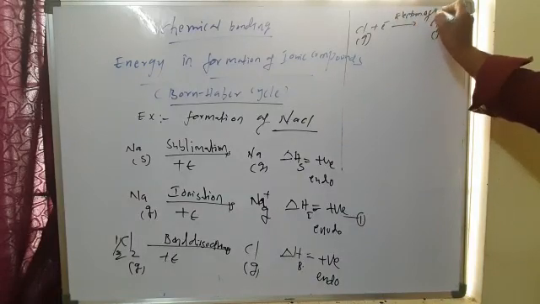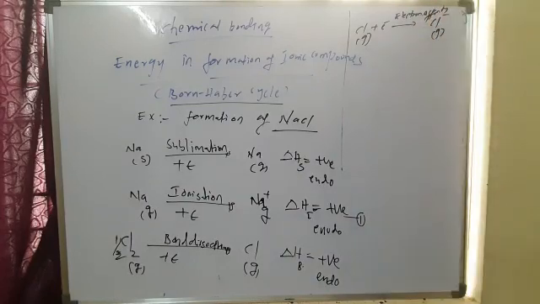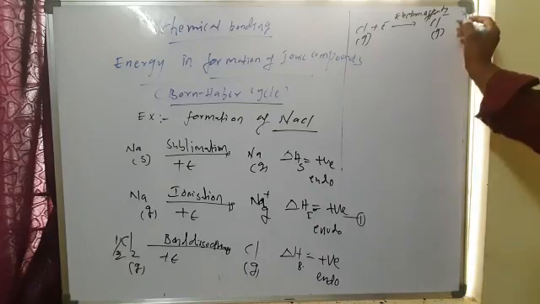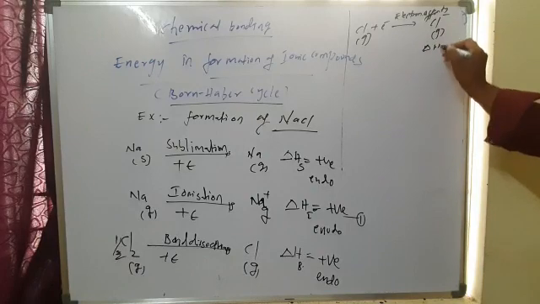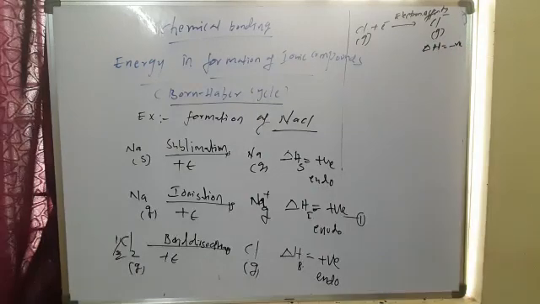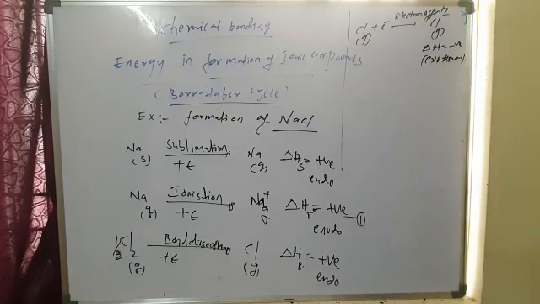Electron affinity. During this process some energy is released, so delta H is a negative value. This is an exothermic process. This is equation 2.